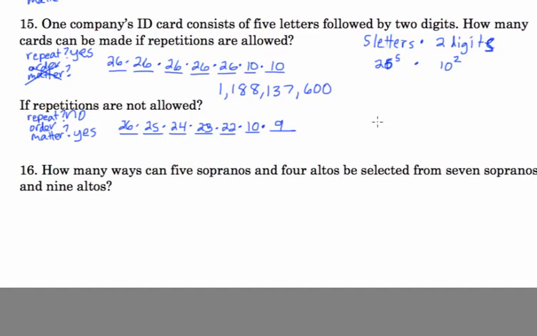So how many choices for your letters? No repetitions, order matters, that's permutations. So to choose the first 5 letters, there's 26P5, 5 slots that you're putting 26 letters into. And then choose your digits. There are 10 digits you're putting into 2 slots. So either way will give you this big number for the total number of ways to do this.